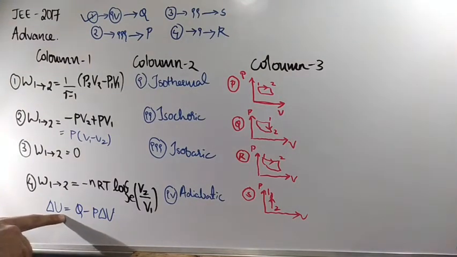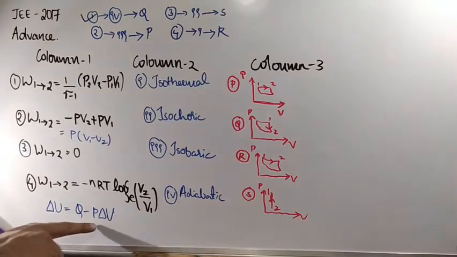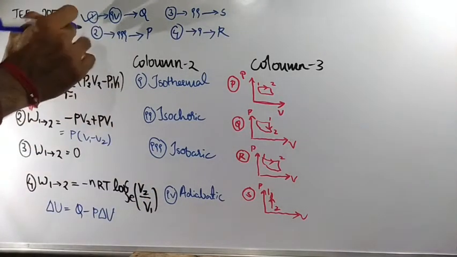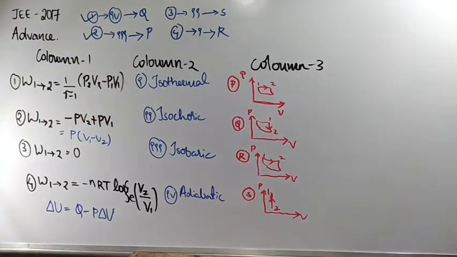But if work done is P delta V, this formula is considered when the pressure value is constant. Pressure constant means which process holds good? Isobaric process, the third one. So this option will be correct for that question. Clear? Go through that question paper, you are going to get this question.